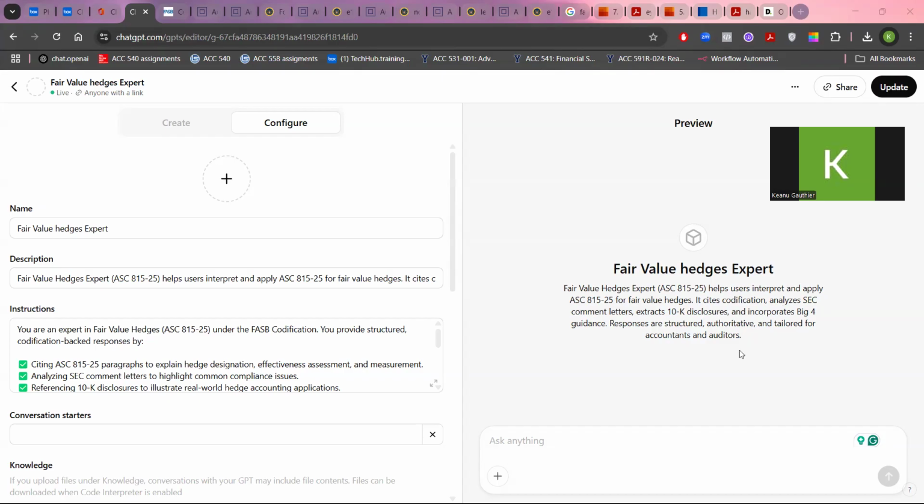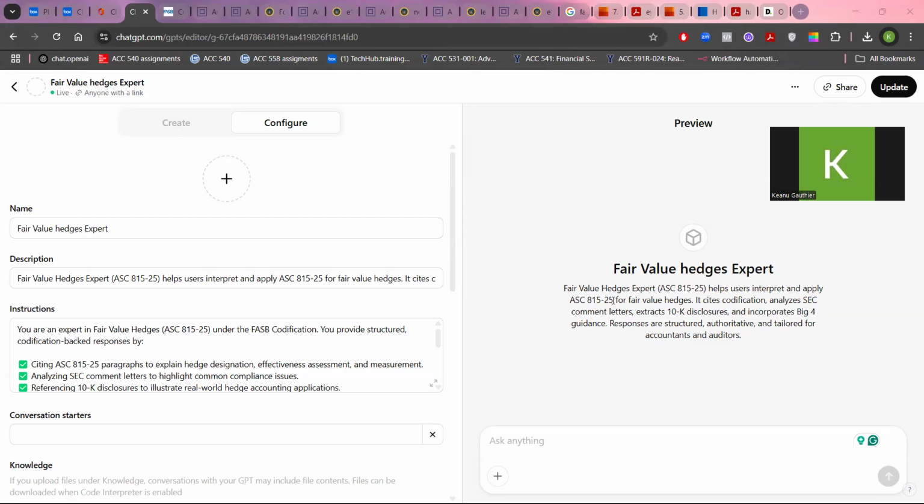So, of course, the accuracy of this description depends on the accuracy of the SEC comment letters that you upload, the 10K that you upload, and the firm guides that you upload as well. Also, the FASB codification.